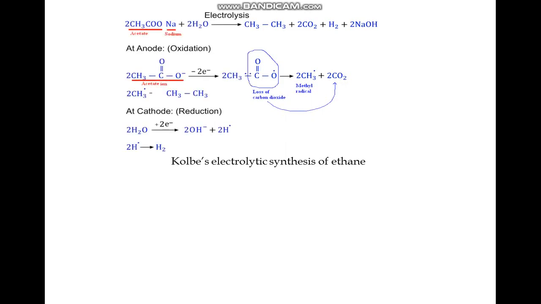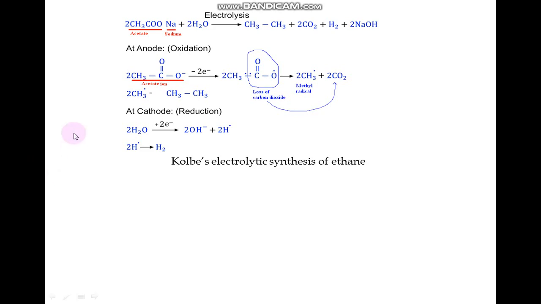Kolbe's electrolytic synthesis of ethane follows the free radical mechanism. In this process, the sodium salt of fatty acids, upon electrolysis, yields alkanes.